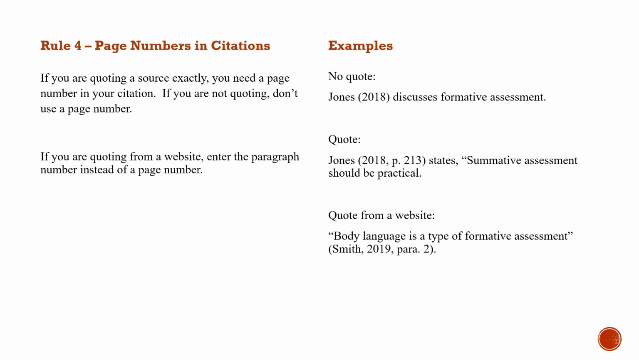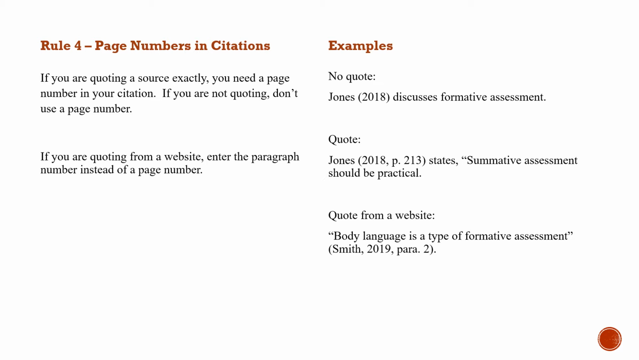Rule number 4 has to do with how you cite. When do you use a page number in a citation and when you don't? And the rule is this: if you are quoting a source exactly, you need a page number in your citation. If you're not quoting, don't use a page number. So for example, look at the first example. Jones, 2018, discusses formative assessment. There's no quote there. You're referencing an article that you're reading and you're going to be discussing, but there's no exact quote, so no need for a page number.